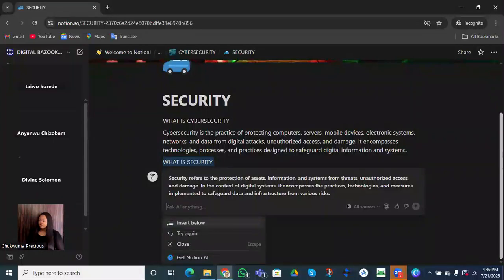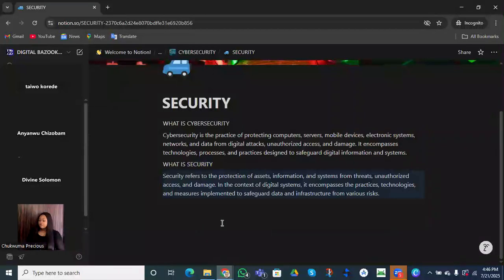You have a lot of options. You can try again if you don't like the definition you are given, or you can insert, or you can close, or you can get Notion AI direct. So let's just say we are using this. All right, let me show you why Notion is amazing. Let's say we want to do a comparison of security and cybersecurity. We can actually move it.